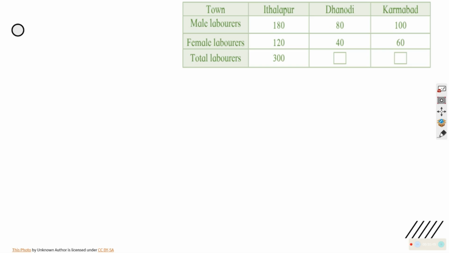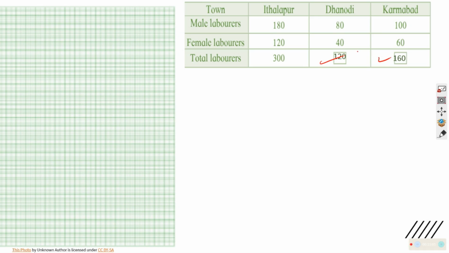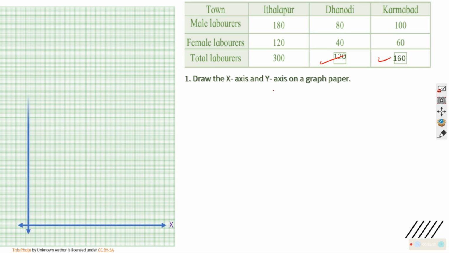So for that, we should have the data again. The data tells us that you have to fill up here 80 plus 40, 120, 100 plus 60. Okay. Now what we have to do is we need a graph paper. In the graph paper, we need to draw x-axis and y-axis, right? I'll do it. This is x and this is y-axis. Let me mark it as x-axis and y-axis.